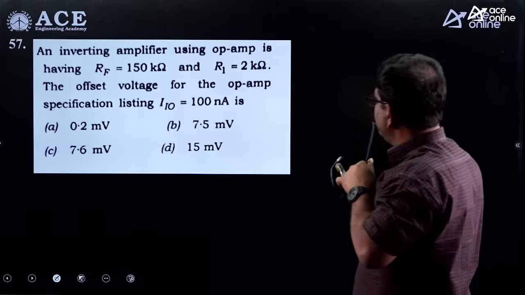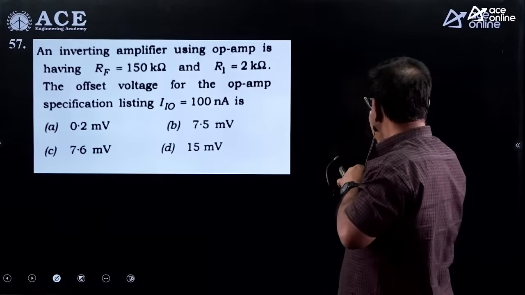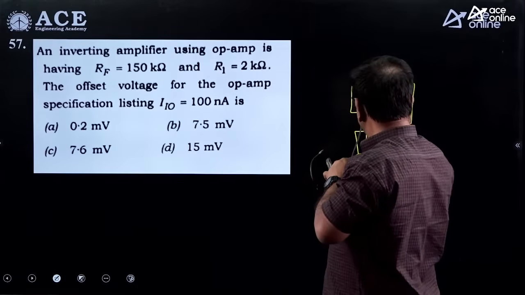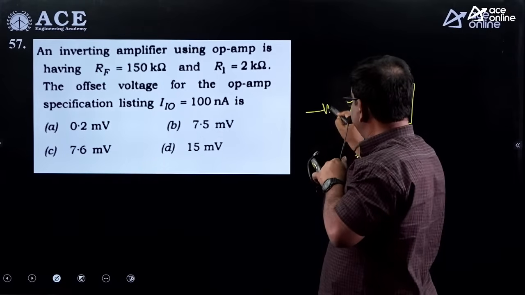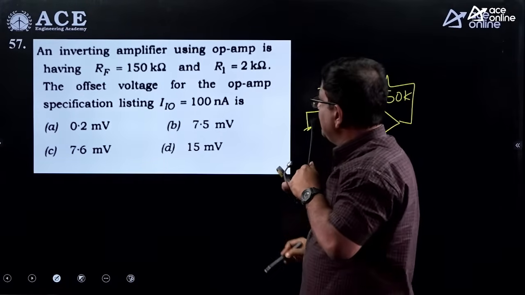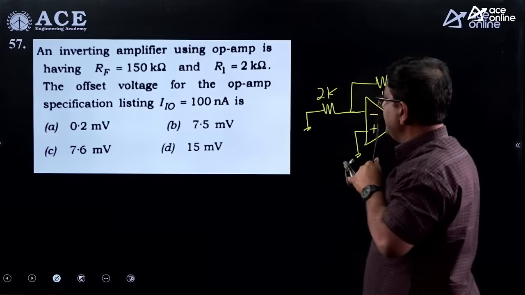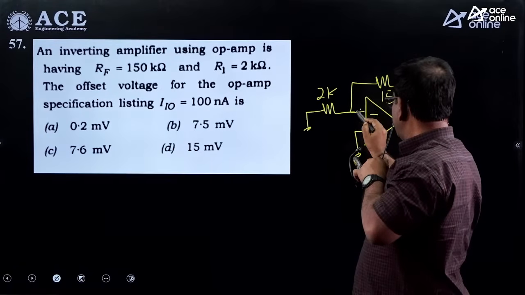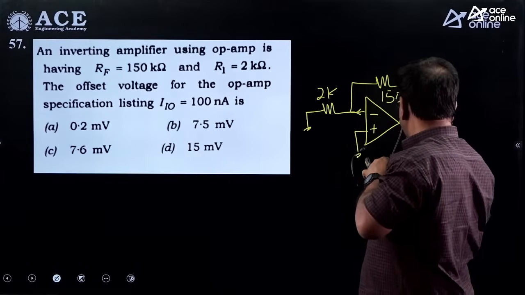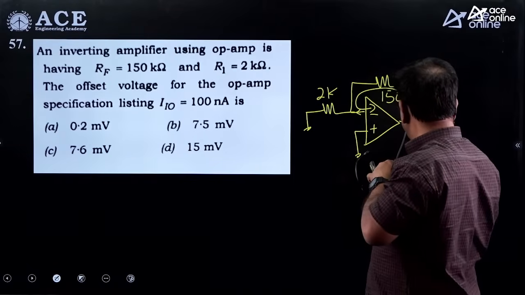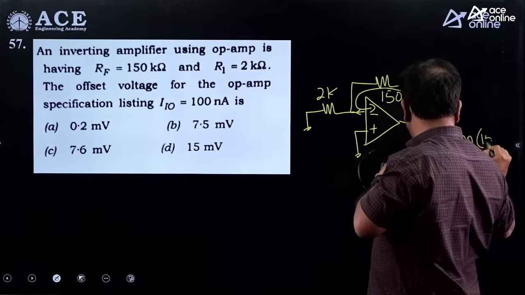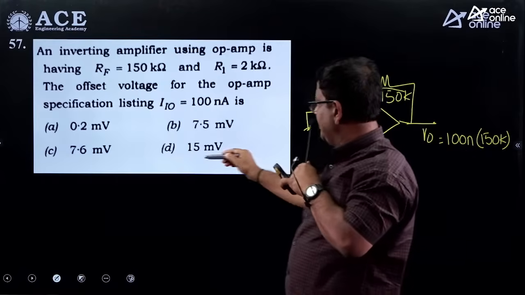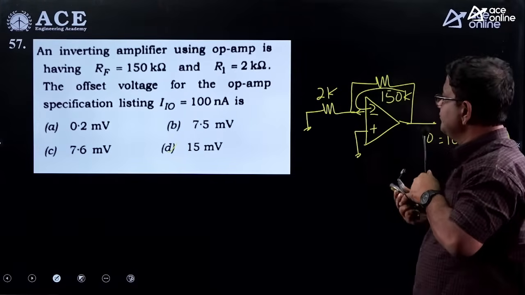An inverting amplifier using an op amp is given. RF is 150K, R1 is 2K. So this is the data given. Now the input offset current is also given, around 100 nano. 100 nano is flowing here. So now what is V0? If 100 nano is flowing here, your V0 is 100 nano into 150K, so it is close to 15 millivolt. Option D is the right answer.